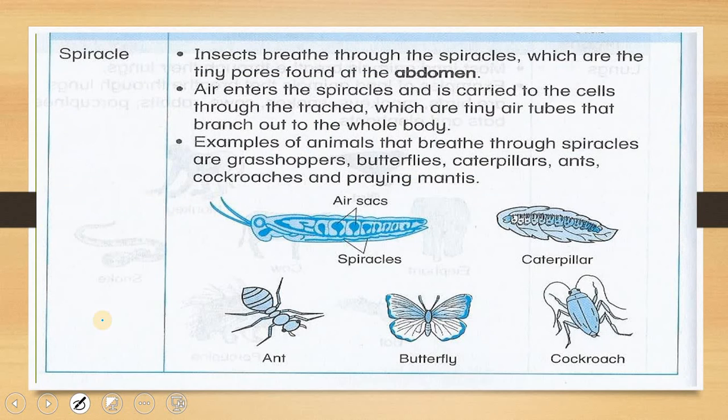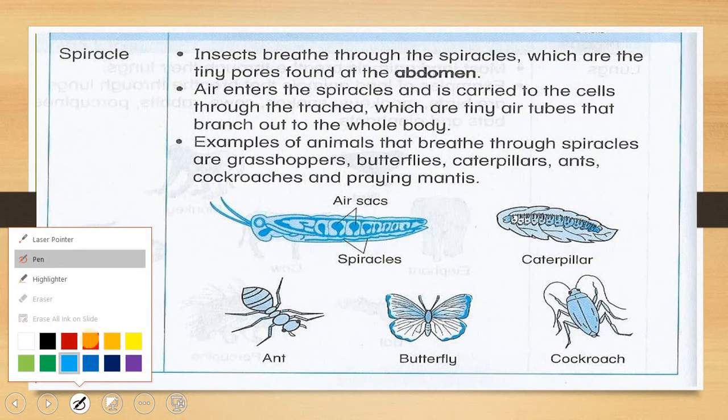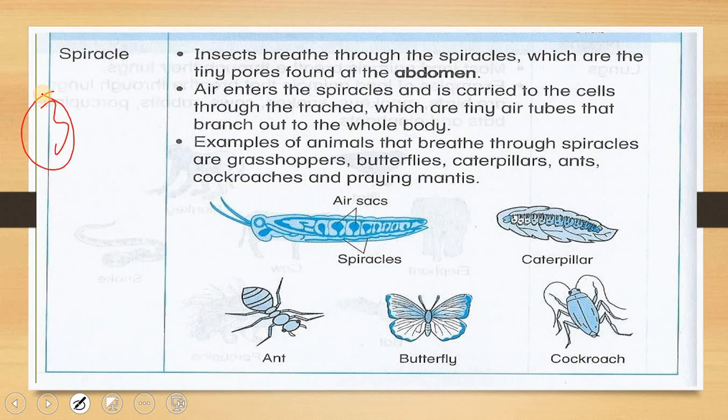Okay, so we're gonna look at the next organ. The third organ is spiracle. Spiracle is usually where insects breathe. It can be found in the abdomen, or easiest is in their stomach.